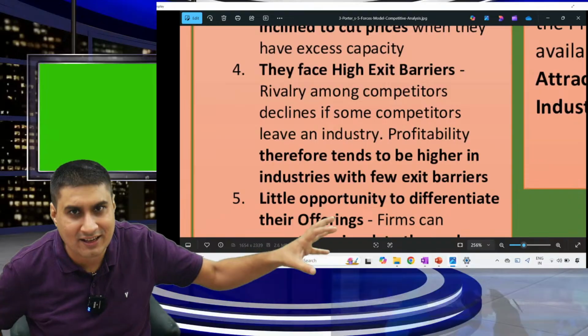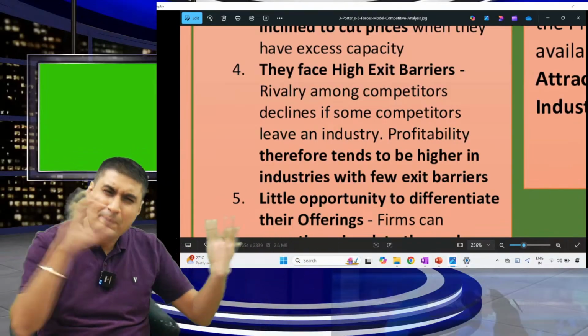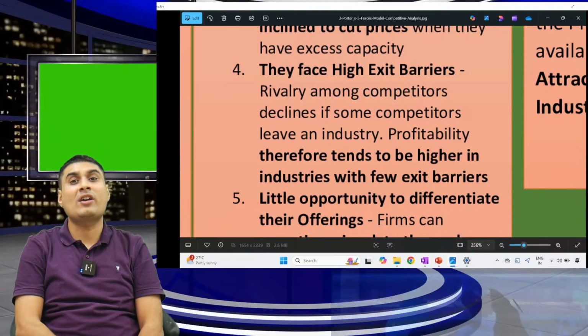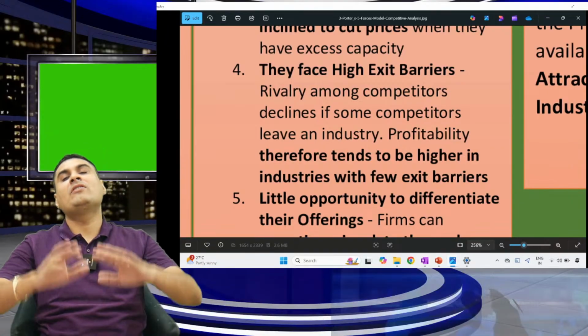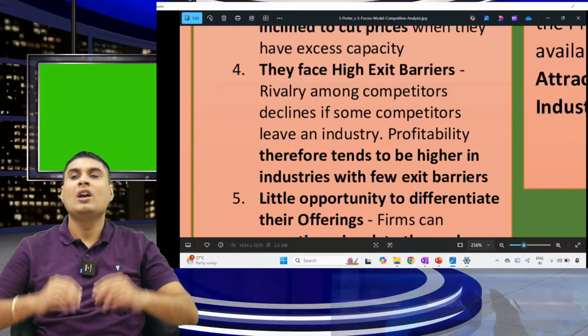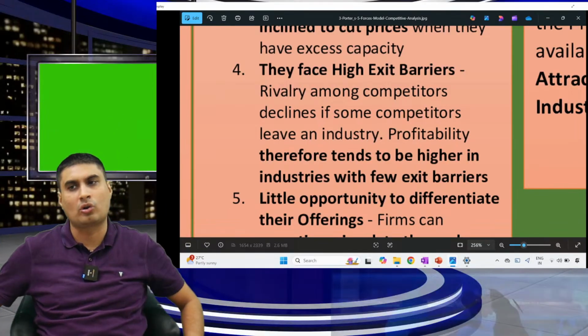So that is why always remember, those businesses are bad when there are exit barriers. You cannot leave the industry. If you don't leave, you keep on staying in the industry. Why? Your assets are of such a nature that you cannot sell to anyone. And once you keep on staying in the industry, profit will reduce. You will also not earn, others will also not earn.